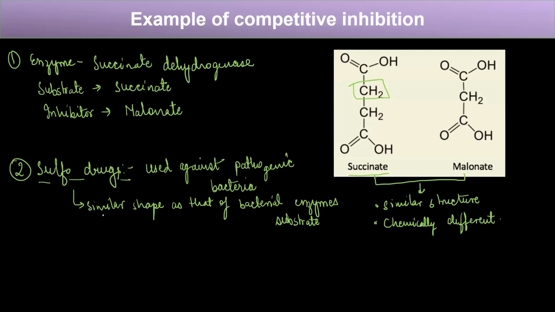So these sulfa drugs have a similar shape as that of the bacterial enzyme substrate. By bacterial enzyme substrate, I mean the substrate that binds to the bacterial enzyme. In this way, these sulfa drugs act as competitive inhibitors again, and hence they are used against pathogenic bacteria. Pathogenic bacteria are the ones that infect our body. Okay, so this is all about competitive inhibition.